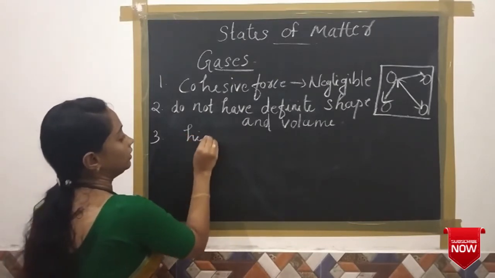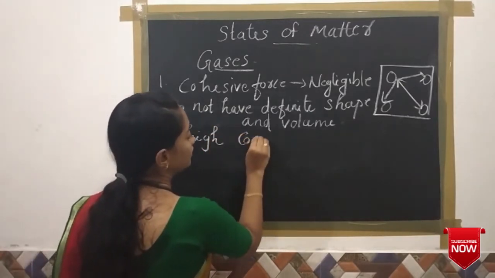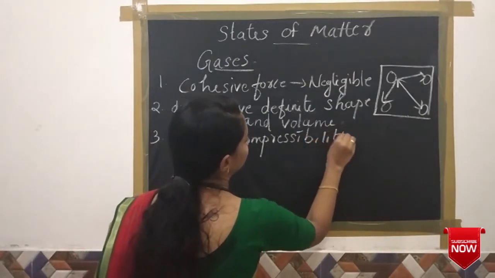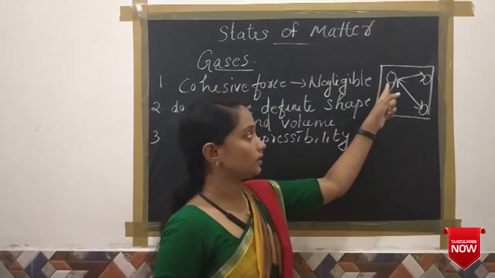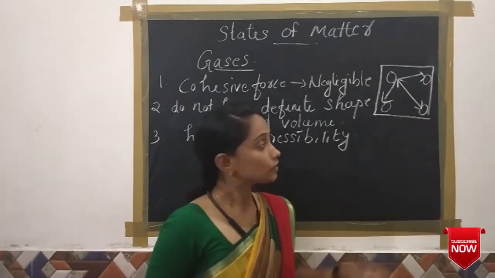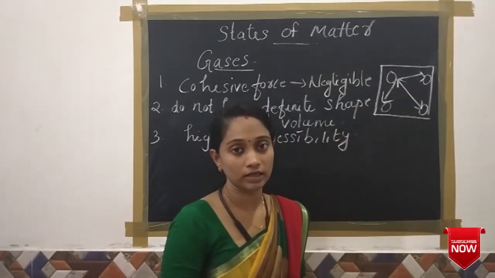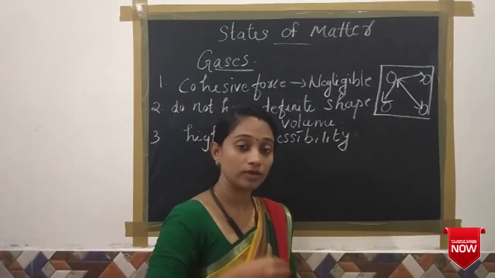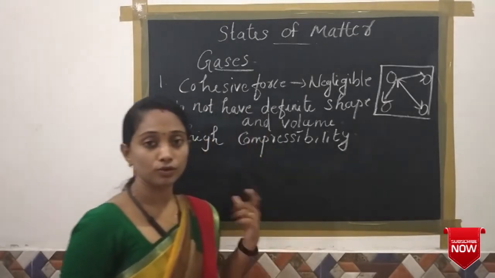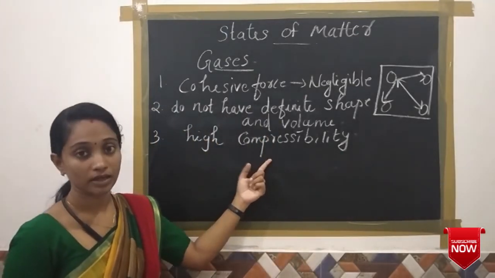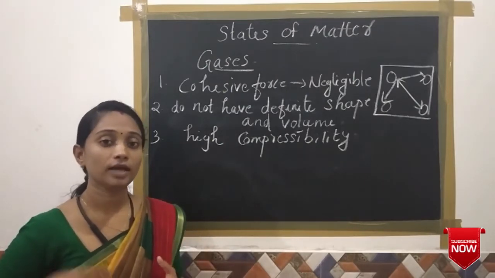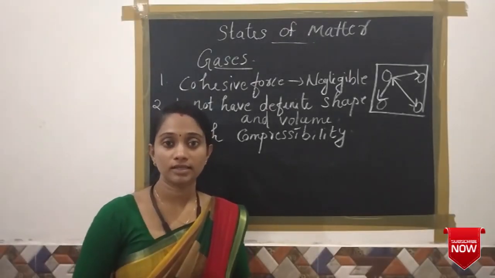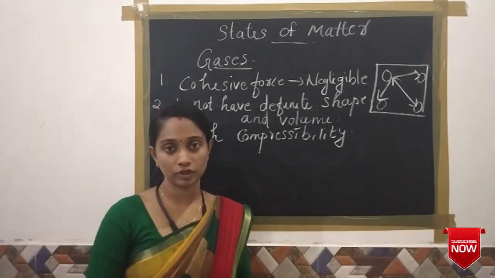And the third property, gases are highly compressible. The reason is that these particles are very far away from each other, so each particle can move freely. When we apply a force, all these particles can move, so we can easily compress it. Due to this high compressibility, a large volume of gas can be compressed into a small cylinder. For example, an LPG cylinder contains petroleum gas under high pressure.